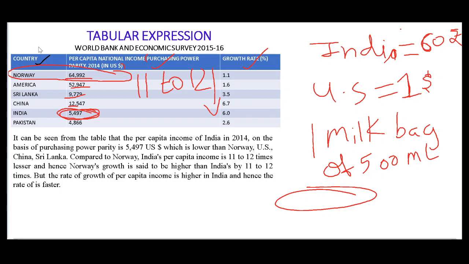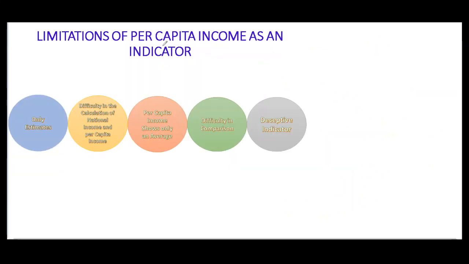Now we are moving next with the limitation of growth of per capita income as an indicator. Limitation of per capita income as an indicator. First, only estimates are used. Second, difficulty in calculation. Calculation is very tedious and complex. Per capita income shows only an average. Difficulty in comparison and descriptive indicator.